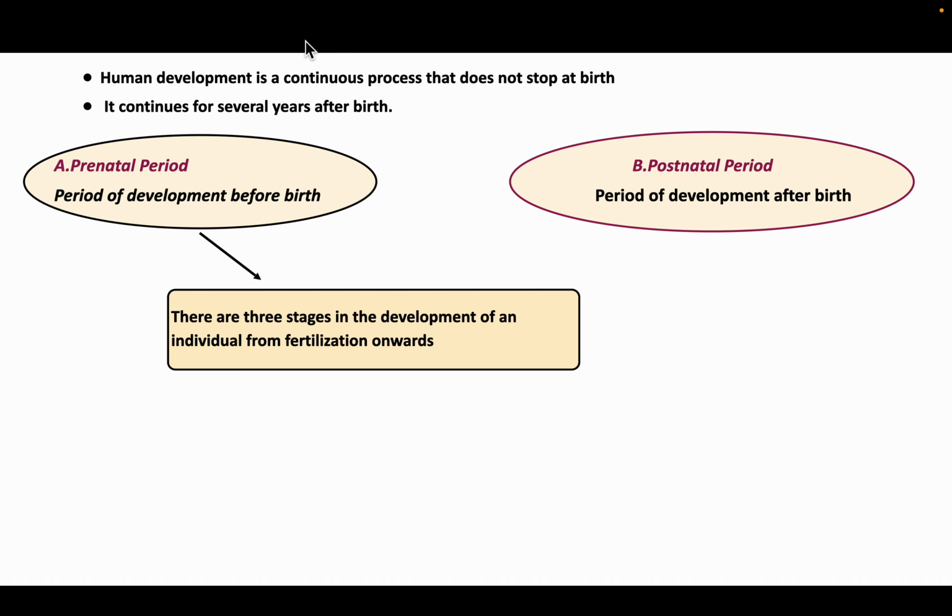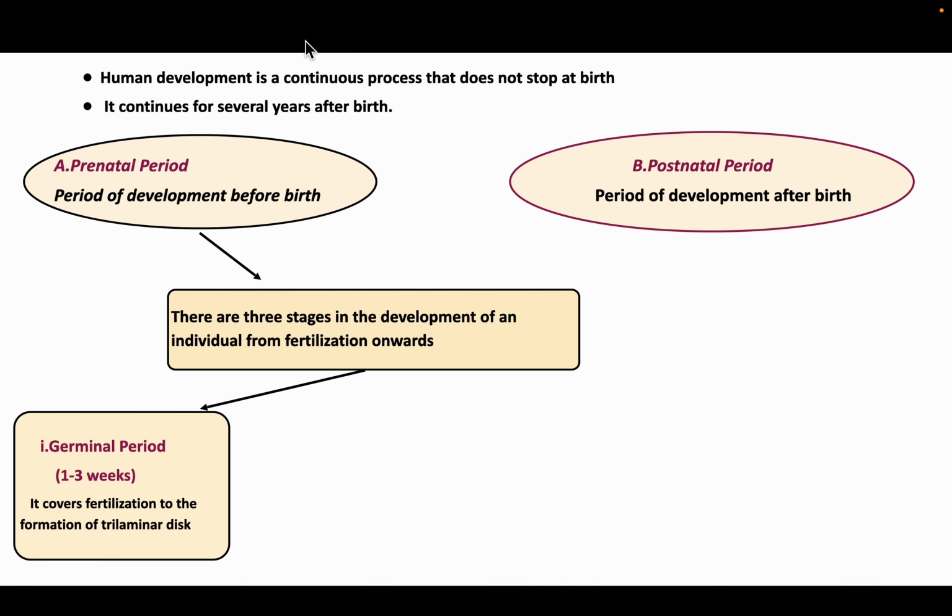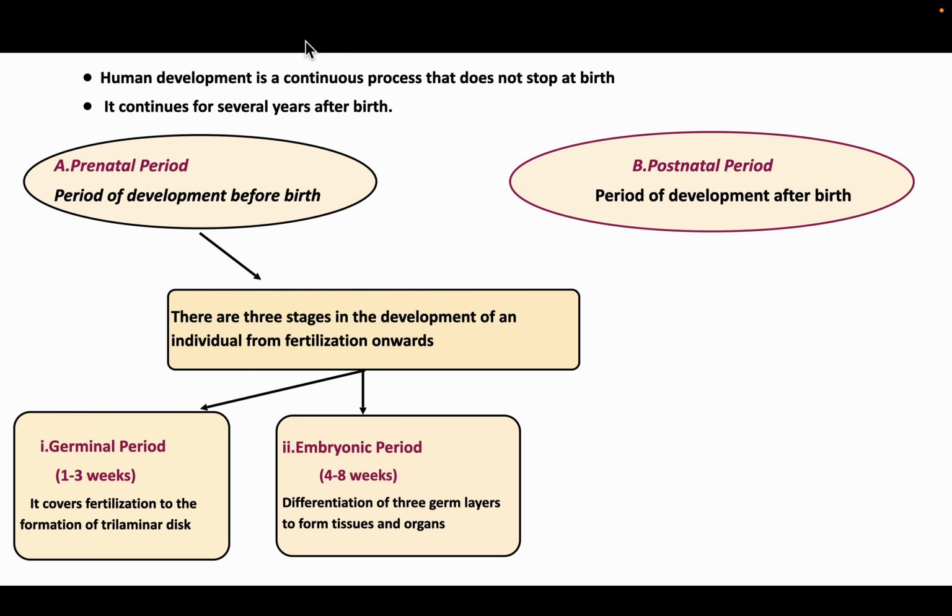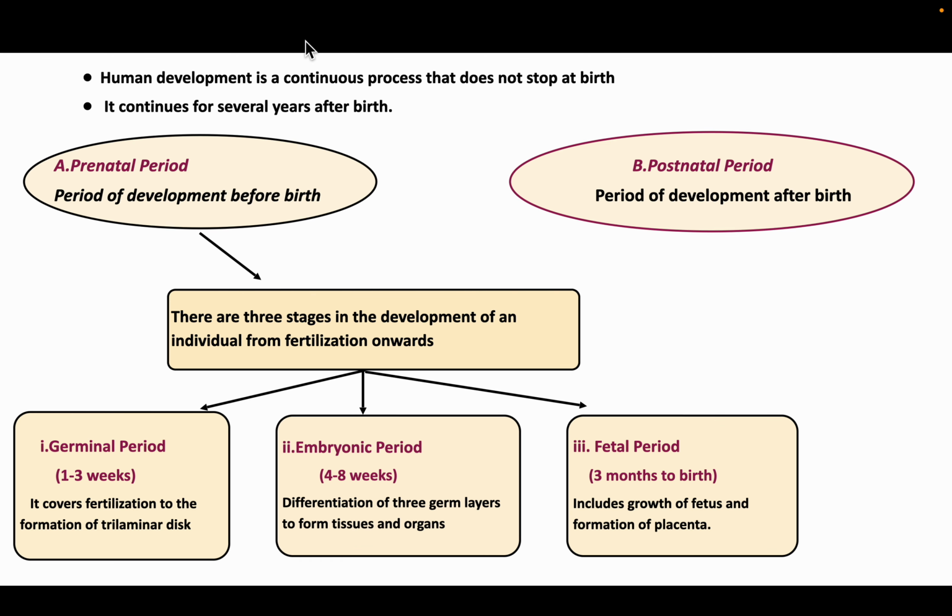Now, in the prenatal period, there are three stages in the development of an individual from fertilization onwards. First is the germinal period, that is first to third week. It covers fertilization to the formation of the trilaminar disc. Then next is the embryonic period, from fourth to eighth week, in which the differentiation of three germ layers to form tissues and organs happens. And third is the fetal period, that is 3 months to birth. It includes growth of the fetus and formation of the placenta.